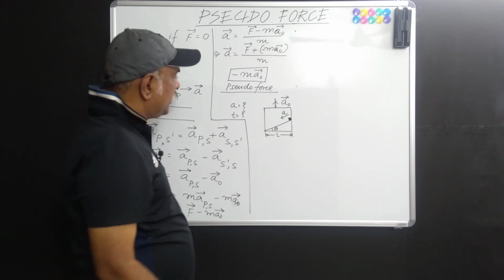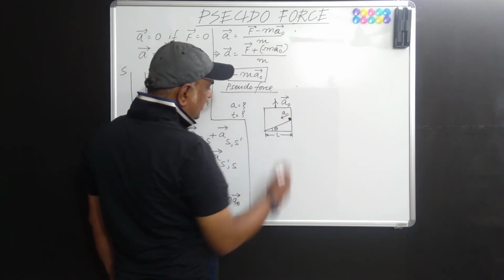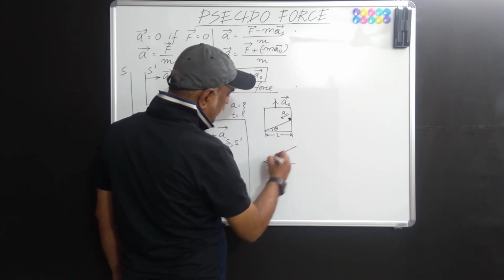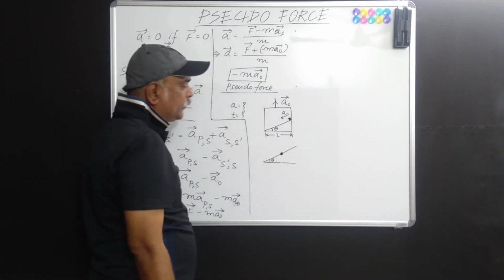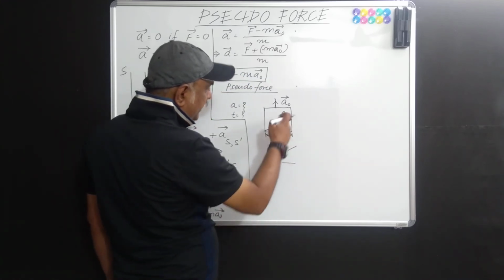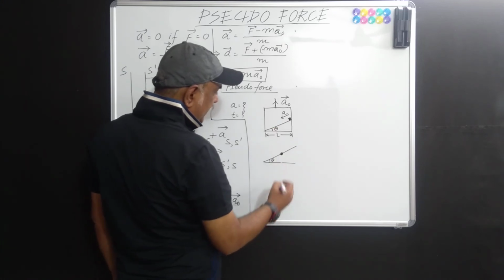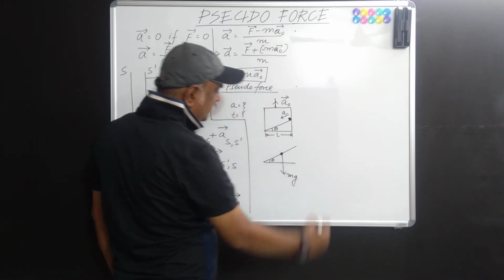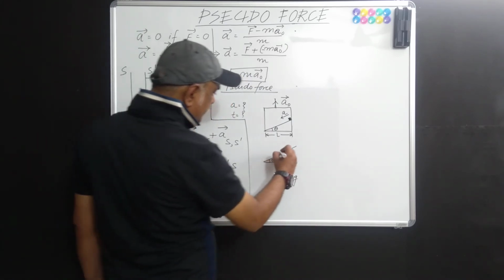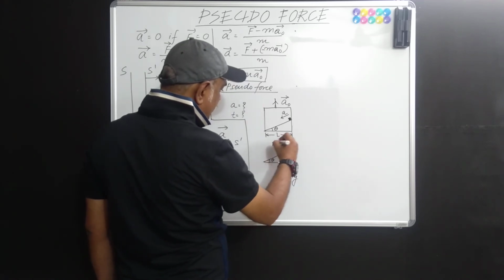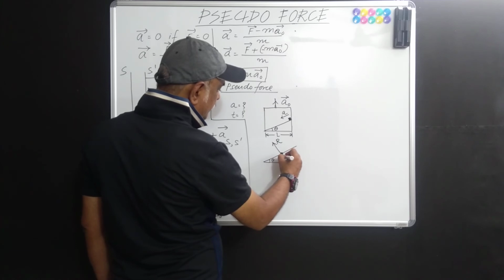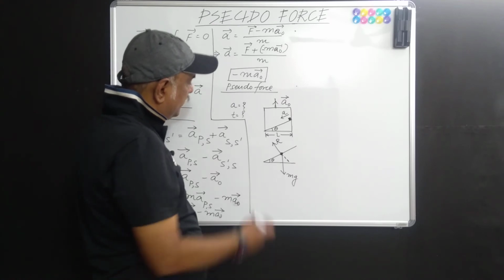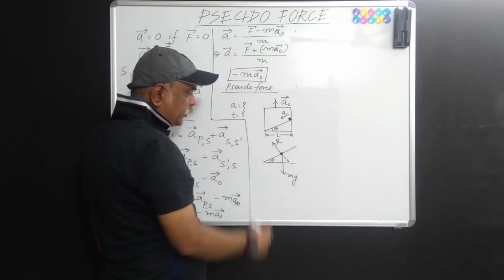Now let us draw the free body diagram of this block or this particle. So it will be like this. Let us say this angle is theta, isn't it? If the particle or the block has a mass m, then its weight will be acting vertically downwards. The normal reaction force will be acting perpendicular to the incline, say R, isn't it? Now, as such, you are unable to see any other force operating here.